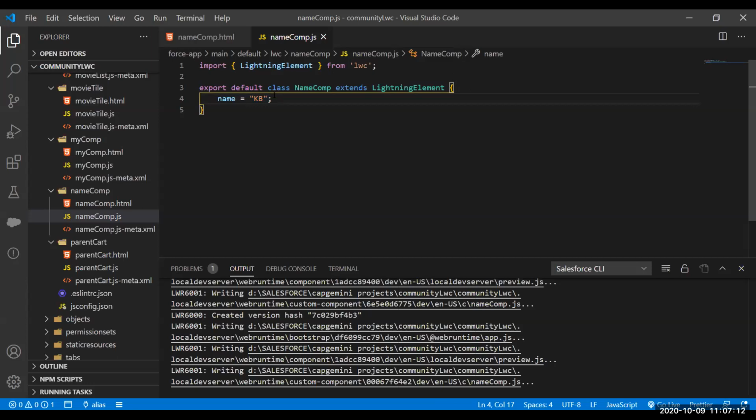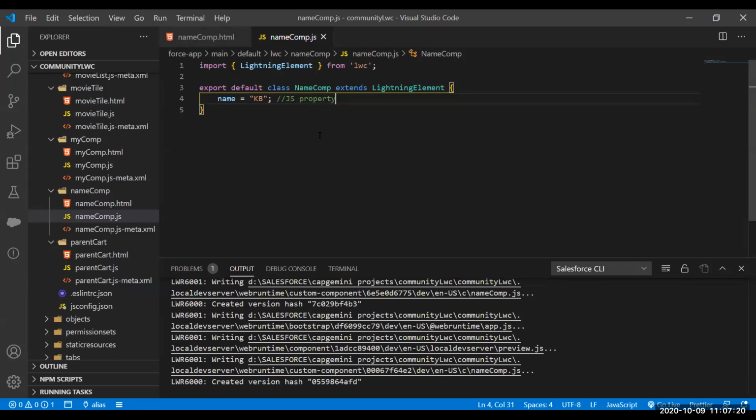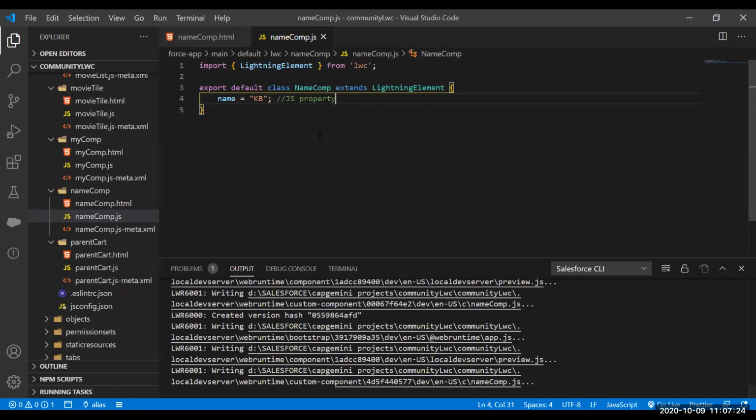If you define a function or method, they call it a function. So whenever you see a JS property, that means a variable in the JS. Thank you, Kushagra.